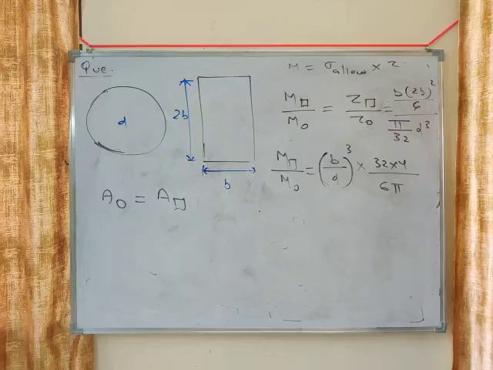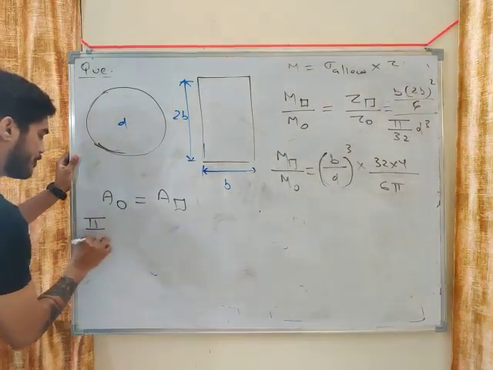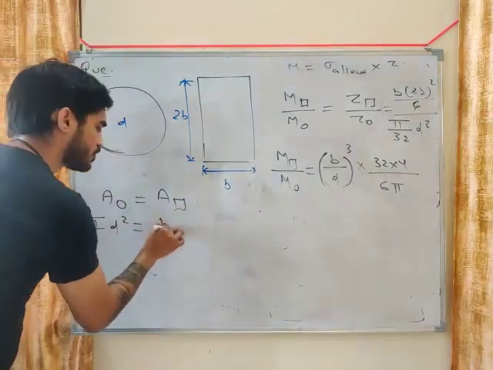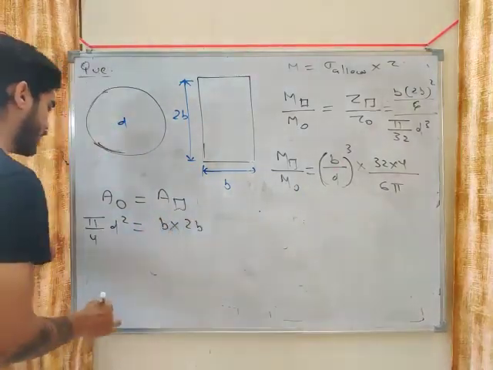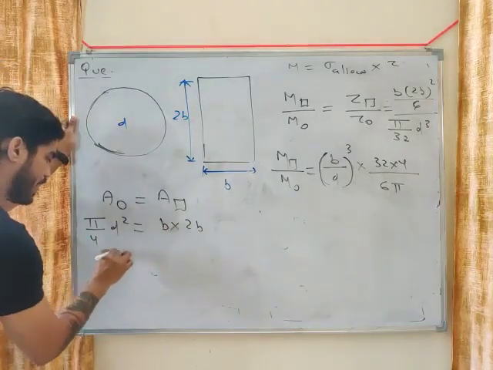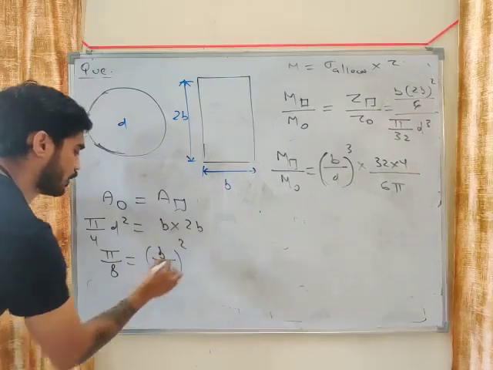Tell me what will be the value of b by d. So area of circle will be pi by 4 d square. Area of rectangle will be b into 2b. So this will become pi by 8 equals b by d whole square.